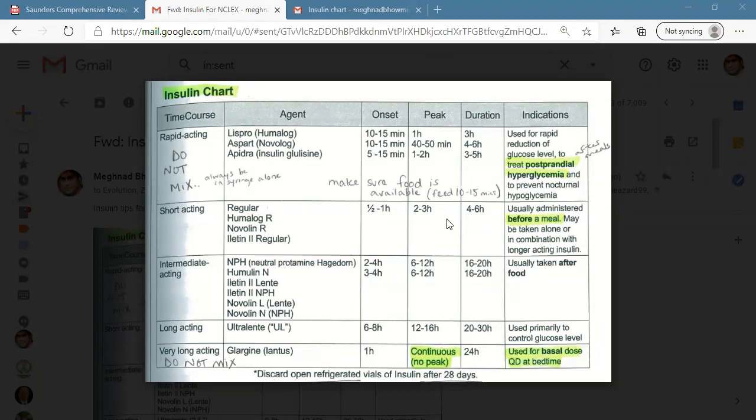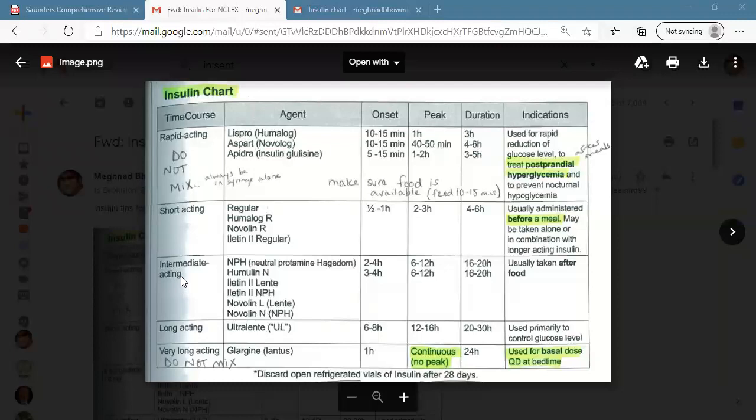Also, if the patient has diabetic ketoacidosis, shortly called DKA, the best insulin to use is short acting insulin IV.